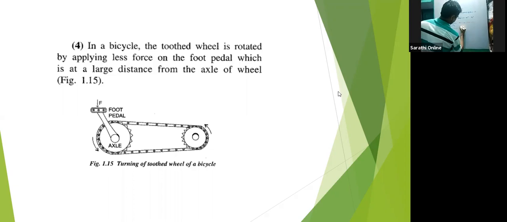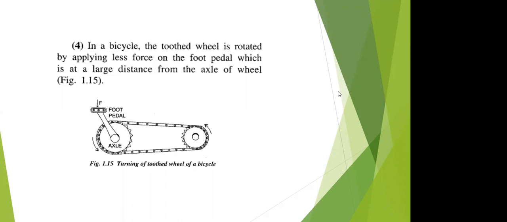And clockwise movement becomes F2 into 25 centimeter. And we are told that it is in equilibrium, so we equate it. 10 newtons into 50 centimeter is equal to F2 into 25 centimeter. Correct? This is how we got it. F2 is 20 newtons. Yes, sir.